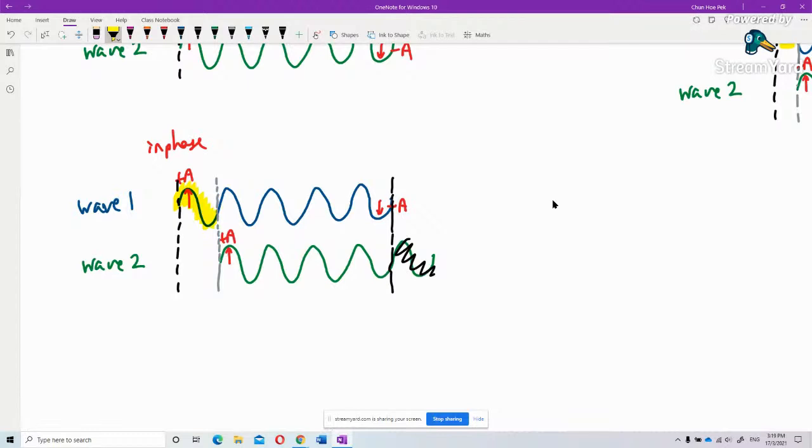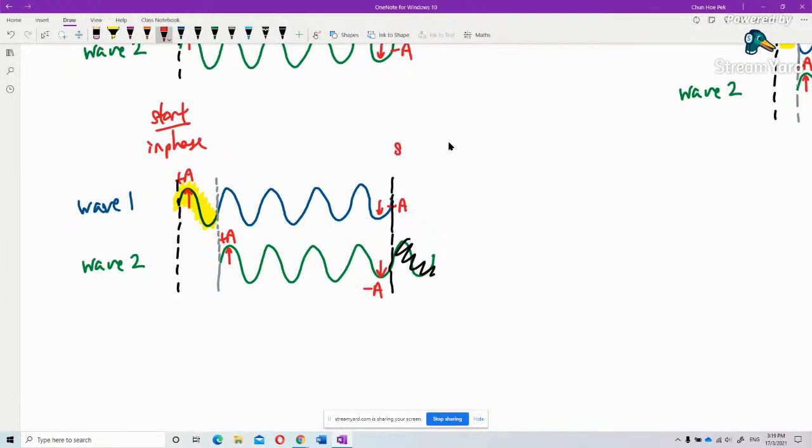You see, 1 lambda, isn't it? 1 lambda. They are still in phase source, because they start in phase. So in the end, what happened? This one goes down, this one also goes down. This one is negative A.